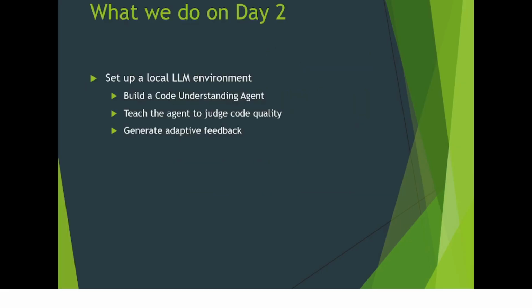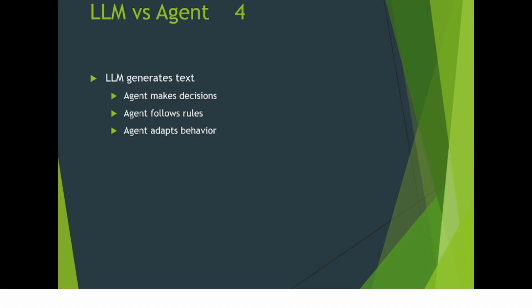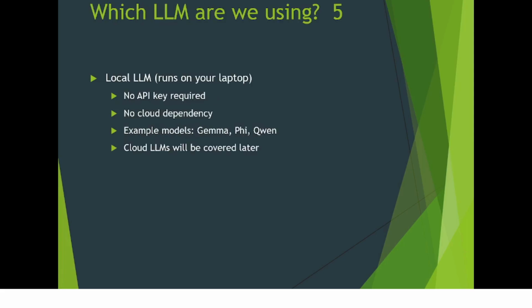So in order to build an agentic AI, we need an LLM. LLM is nothing but the brain of the agentic AI, or the agent that we are building. So this LLM helps build a code understanding agent, and we teach the agent to judge code quality and generate adaptive feedback. An LLM can think, but it does not know what to do unless we guide it. We train the LLM on a large amount of text, so it understands language and code, but it does not make any decision by itself. The agentic AI is not just an answer. So the LLM is part of the agent, but the agent decides, follows rules, and has behavior.